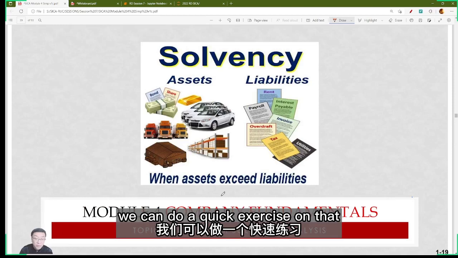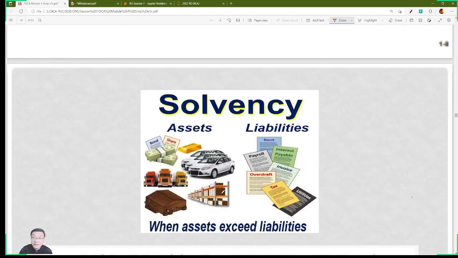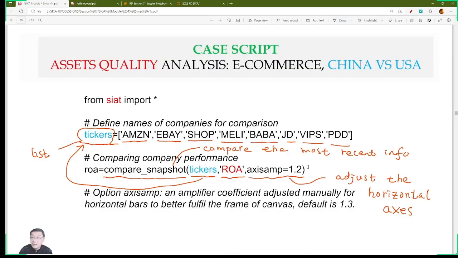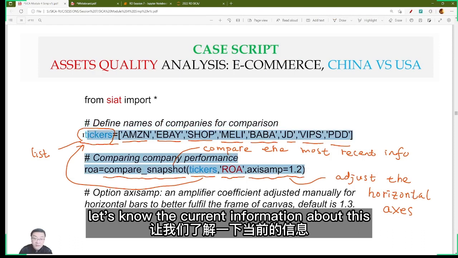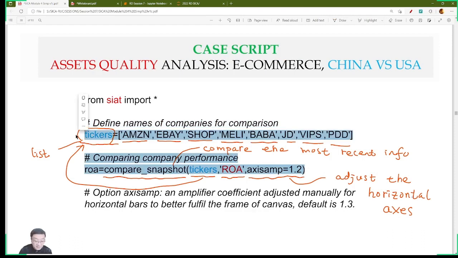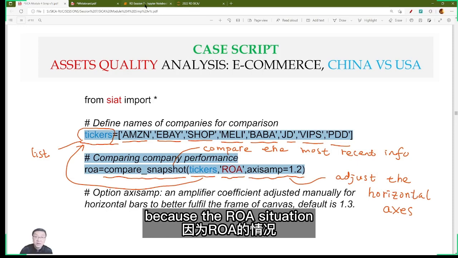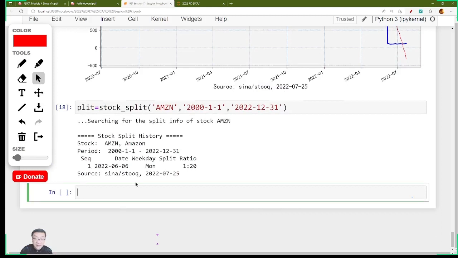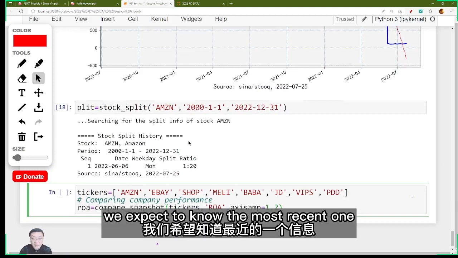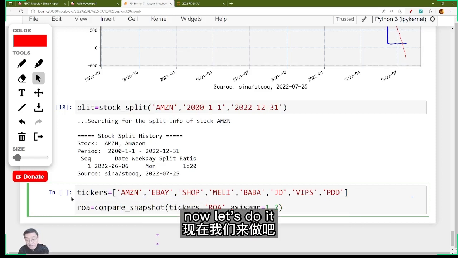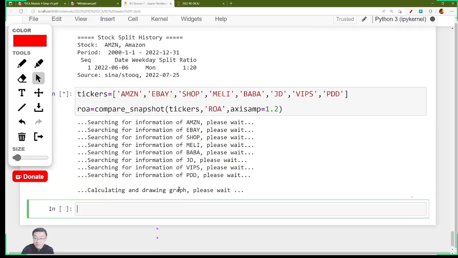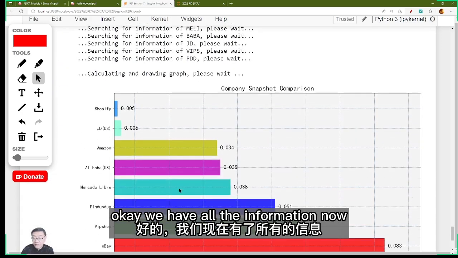Well, for example, we can do a quick exercise on that. Okay, let's look at this. Let's get the current information, because the ROA situation changes every year. We expect to know the most recent one, right? Now, let's do it. Okay, we have all the information now.